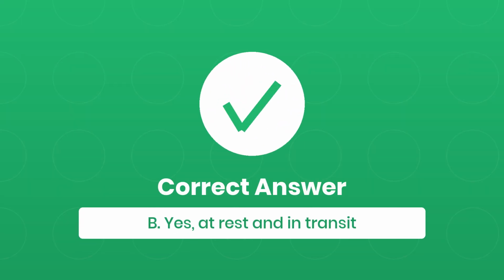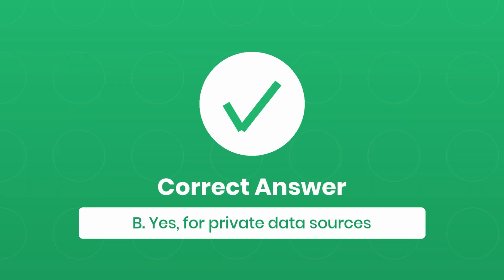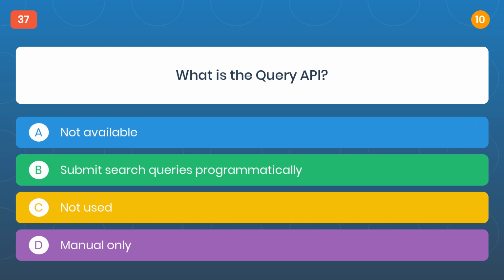The correct answer is B, yes, at rest and in transit. Question 36. Can Kendra be deployed in VPC? The correct answer is B, yes, for private data sources.